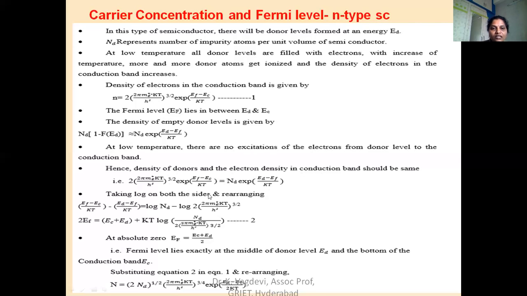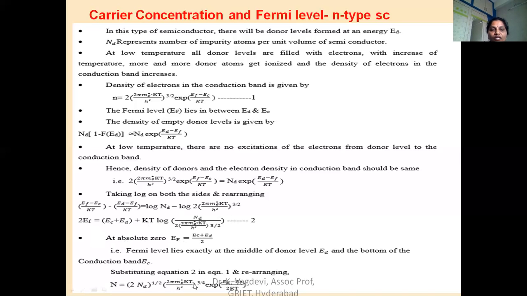Taking logarithm on both sides and calculating, initially for the Fermi level, 2EF = EC + ED + kT log(Nd / this factor). So EF = (EC + ED)/2, because all this factor at temperature 0 Kelvin becomes 0. We are left with only EF = (EC + ED)/2. As said earlier, the Fermi level lies exactly midway between the conduction band and the donor level.